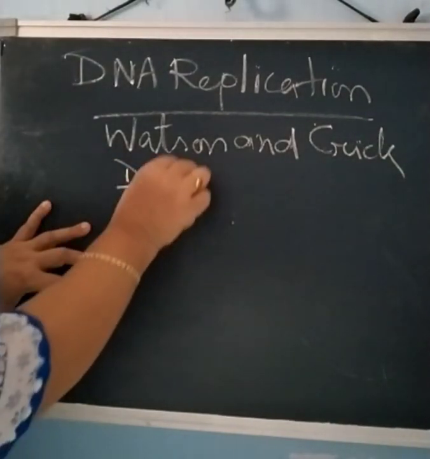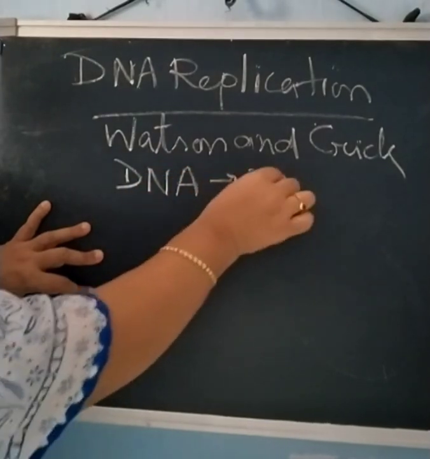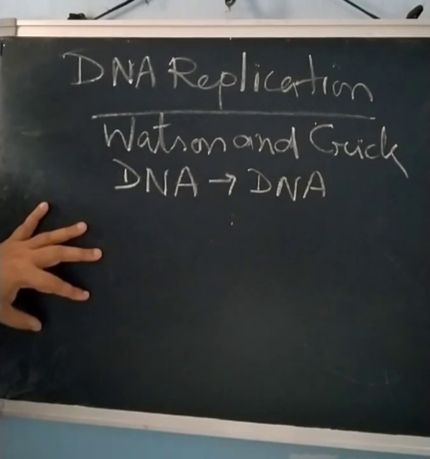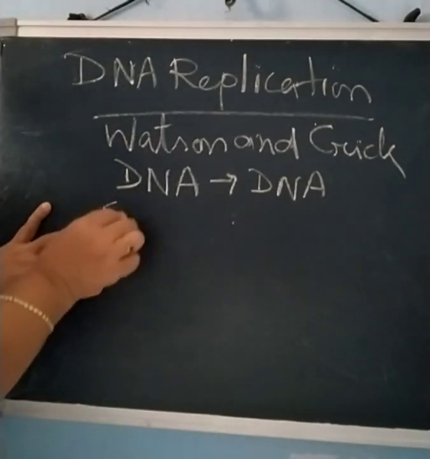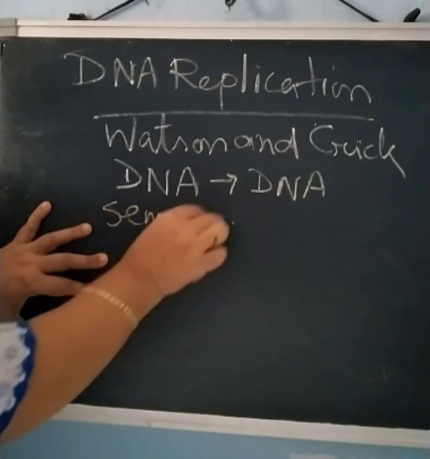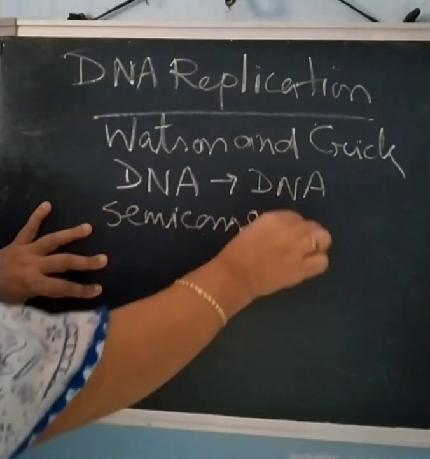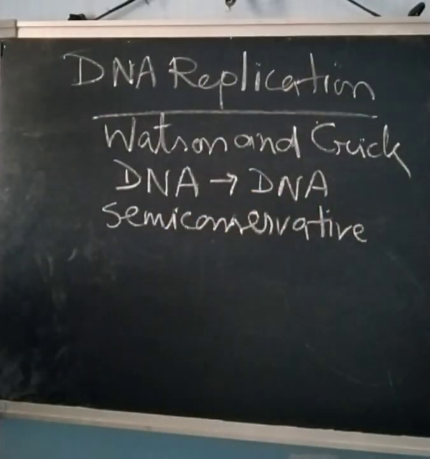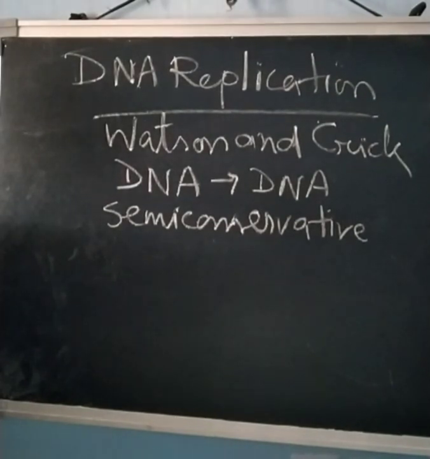Now this is what replication is, that is, DNA forms its own DNA. So we know this is the first process of the central dogma, where DNA can form its own DNA, and the process is called replication or duplication. Now this is a semi-conservative replication. What do you understand by semi-conservative? It means the two DNA molecules which are formed each have one parent strand and one daughter strand.